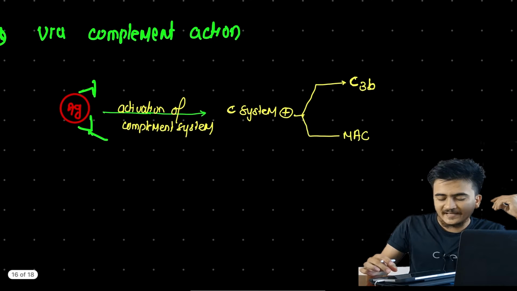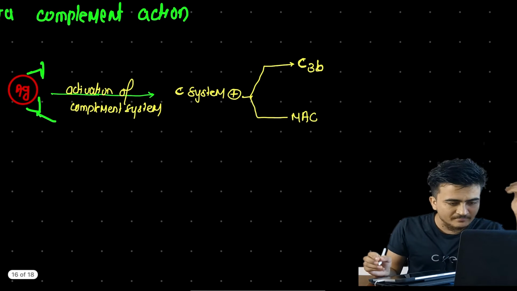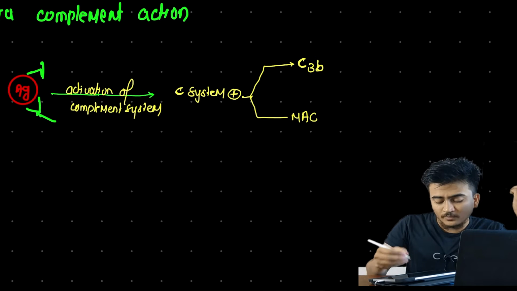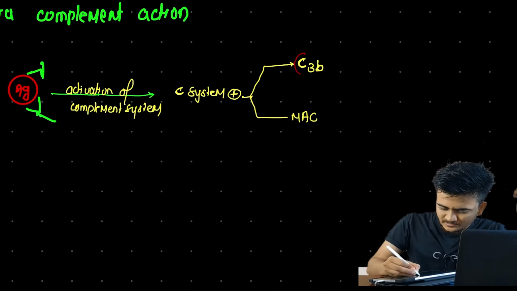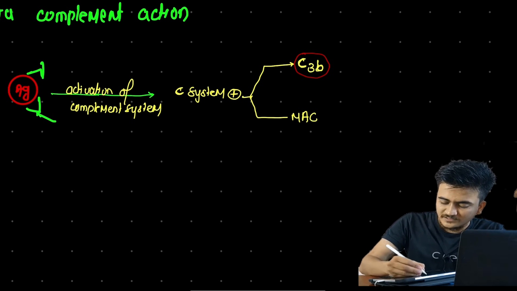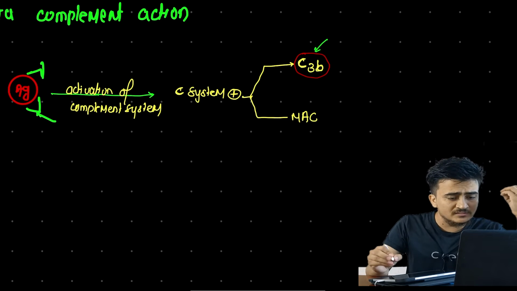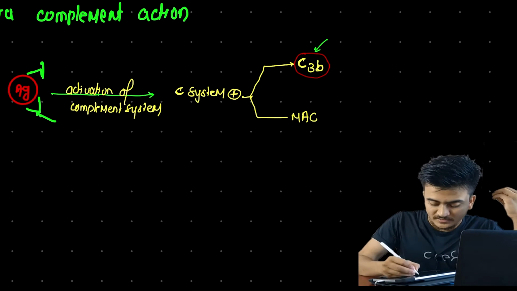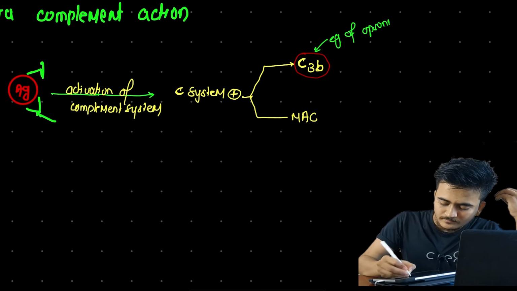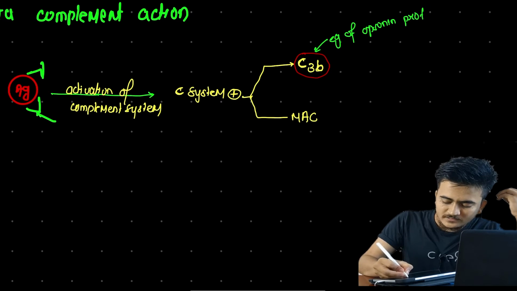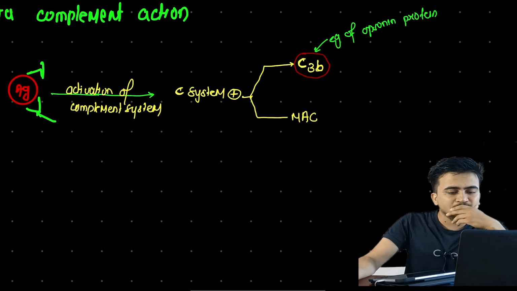What is this MAC? Membrane attack complex, right? And if you recall our discussion, then we will find that this C3b is an example of an opsonin protein.